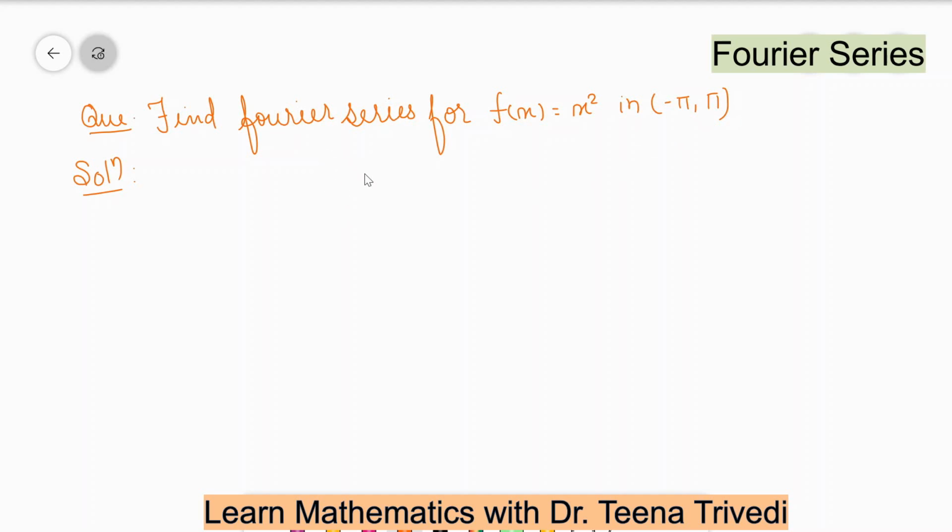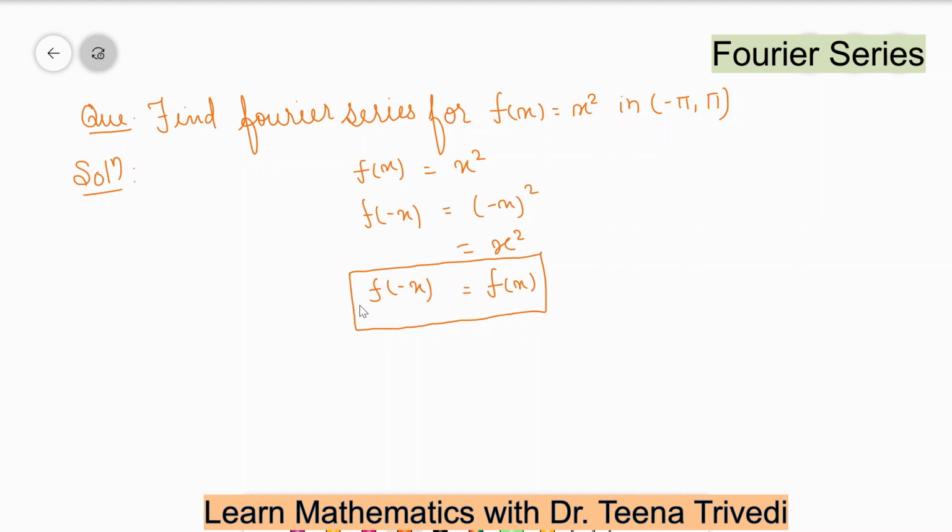So when you see the function f(x), here we have x square. When you put f(-x), the function is (-x) the whole square, and this is equal to x square. Okay, so we can say f(-x) is equal to f(x), which implies the function is an even function.